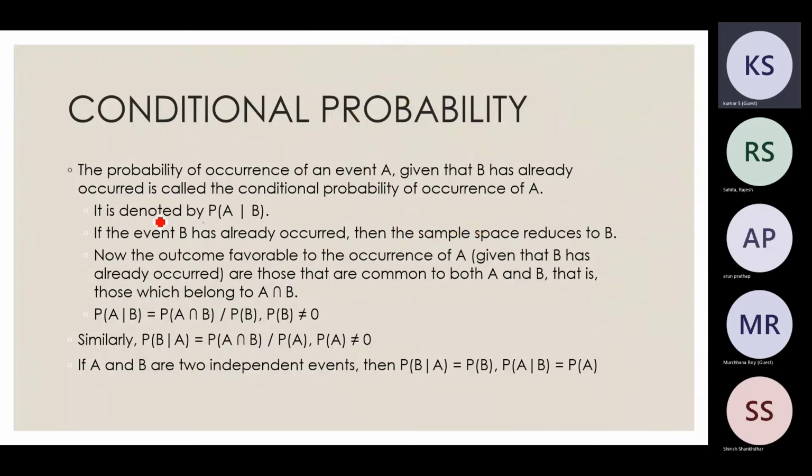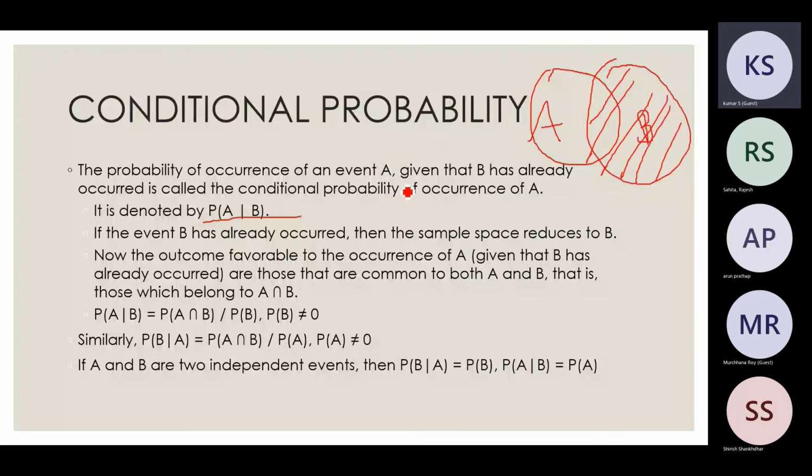It is denoted by P of A given B. Considering set theory, this is the set corresponding to A, and this is the set corresponding to B. We are saying that B has already occurred. Then my point of interest is only this part, because since B has already occurred, I need not consider the rest.